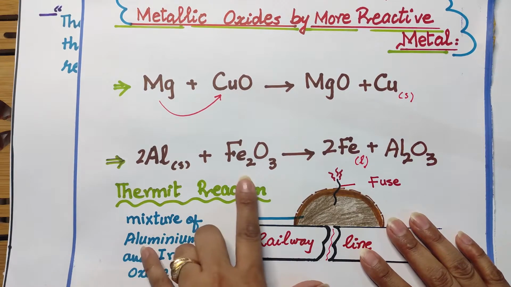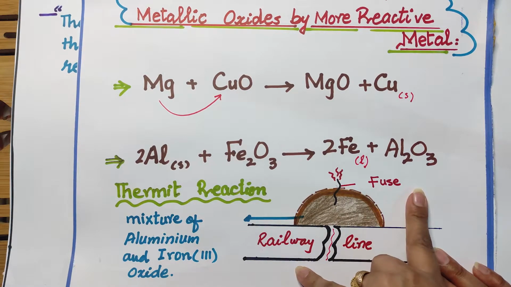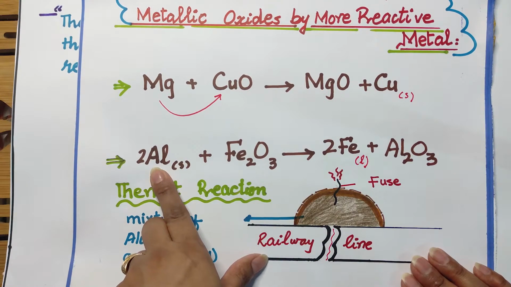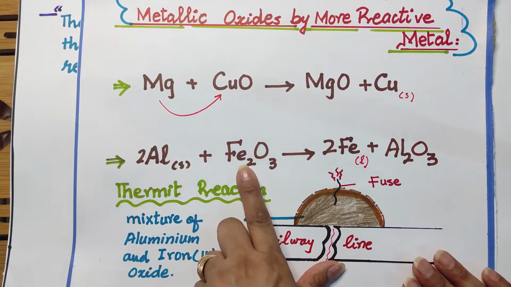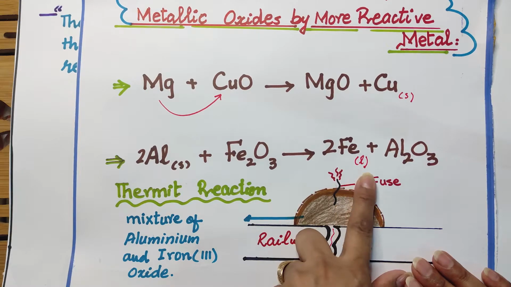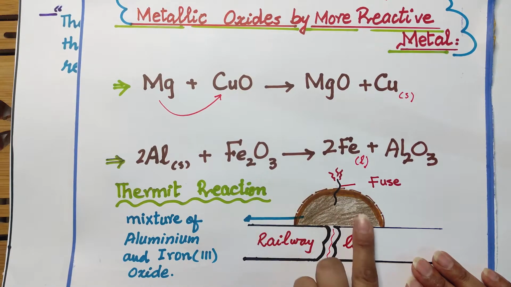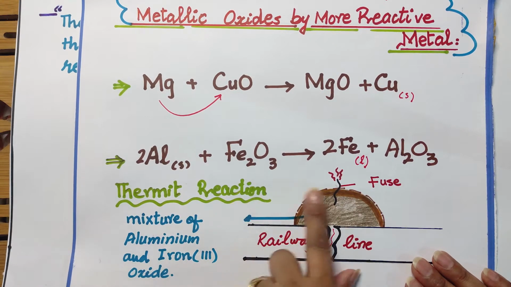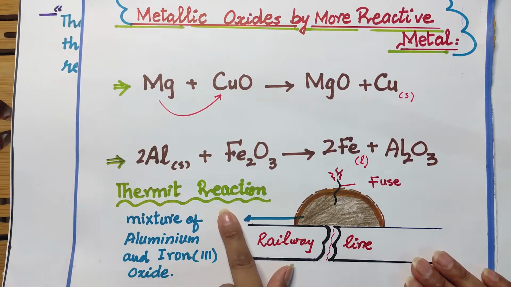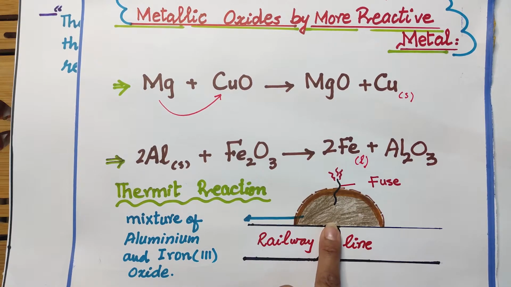So aluminium can react with iron oxide to give us iron and aluminium oxide. Aluminium is a more reactive element, so it can displace iron, which is less reactive, and iron is going to be free as a metal. But this reaction is highly exothermic and a lot of heat is produced during this reaction. This reaction is started with a fuse of magnesium. This reaction is basically called the thermite reaction, through which a lot of molten iron is obtained.